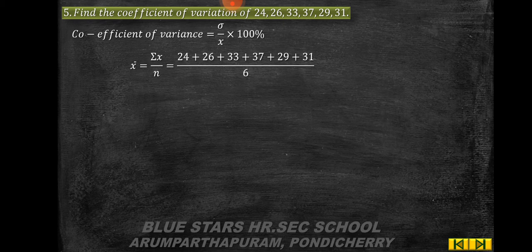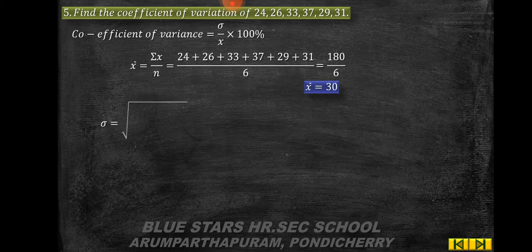Because in this problem they just gave the data. So first you have to find the arithmetic mean, that is x bar. Next, you have to find the standard deviation. After that, only we can find the coefficient of variation. So, which is equal to 180 by 6. So, x bar is equal to 30.